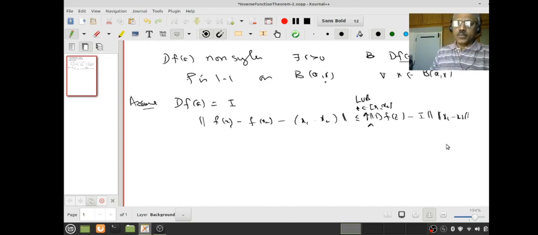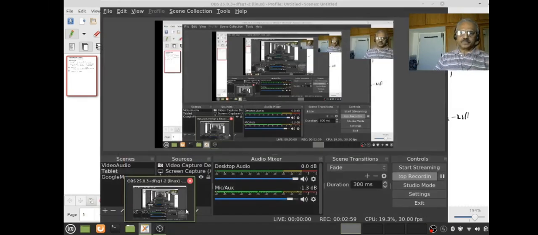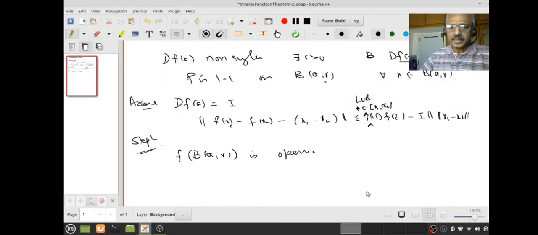Now what do I want to prove? I want to prove that f of BAR is open. Sorry, did I say one-oneness? This is what we want to prove. This is step 2. Right, so let us go through the proof.